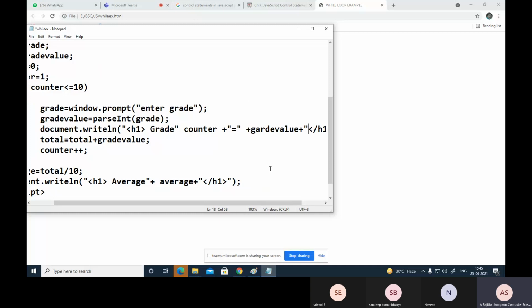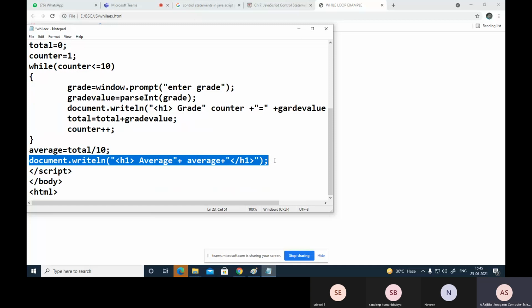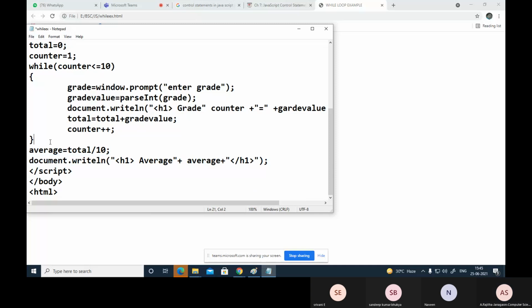close this header. Suppose we want to display the total, now you can display the total here. Before that here you can display the total, Ctrl+C. Now write down here the total.